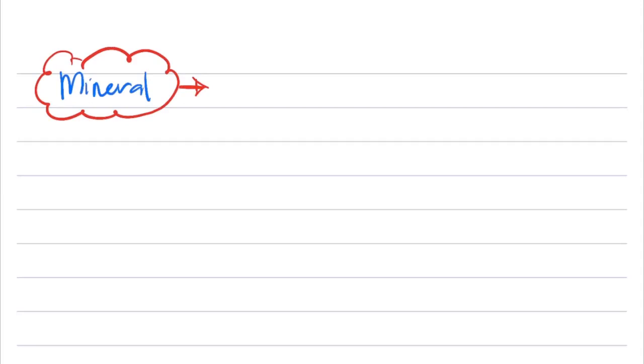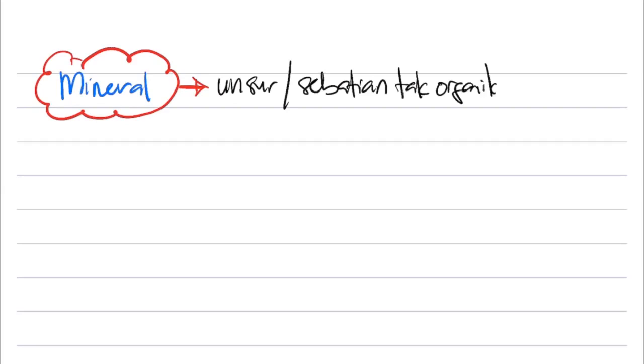So in BM, mineral we known as unsur atau sebatian yang tak organik. Dia adalah unsur atau sebatian yang tak organik yang wujud secara semula jadi.